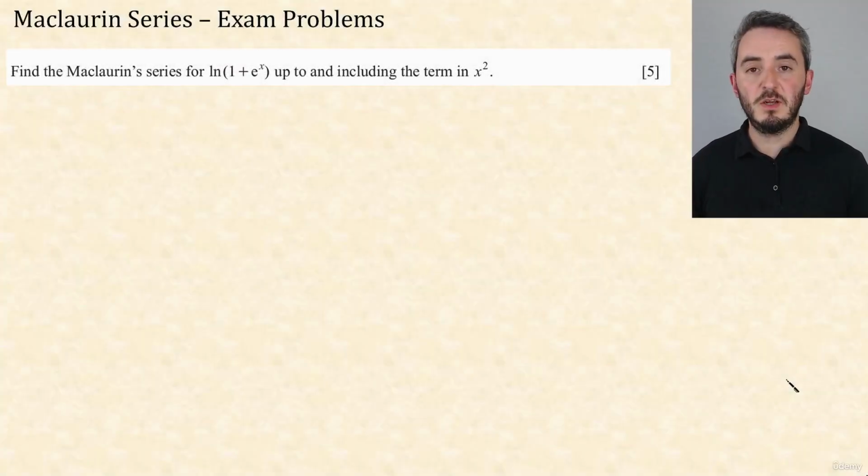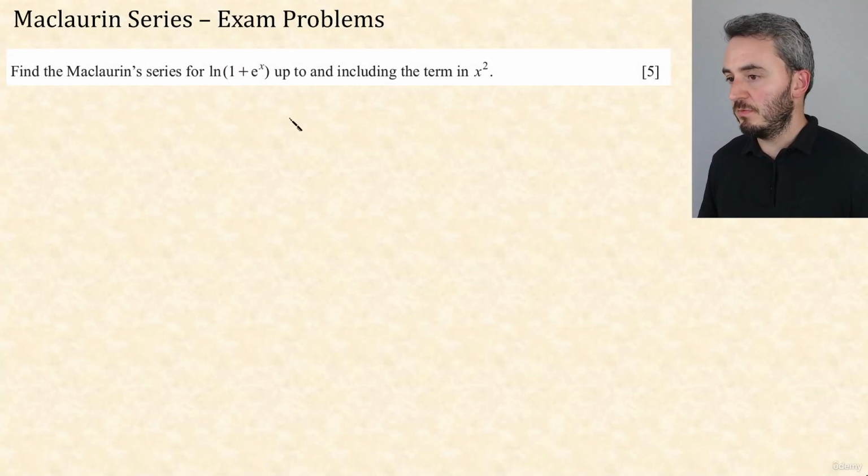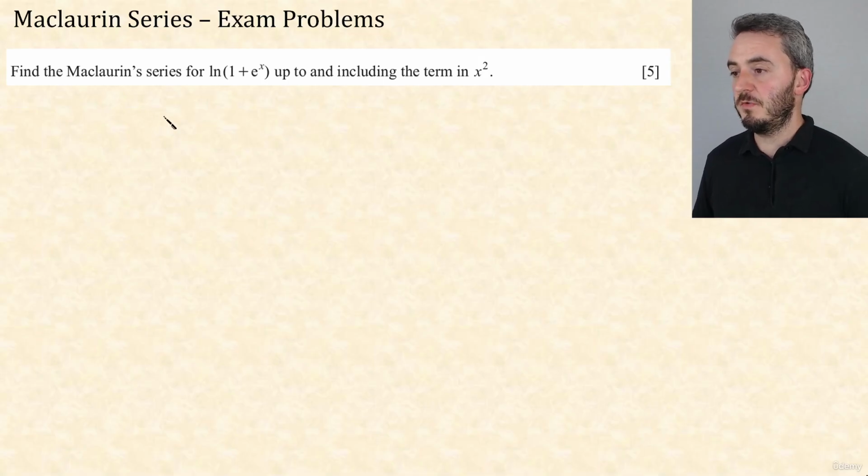In this video, we're going to look at a few exam problems on Maclaurin series. So, first one here, find the Maclaurin series for ln(1 + e^x) up to and including the term in x squared. Since they didn't invite us to use the results from the formula book, we won't. And it's also 5 marks, and it just wouldn't be if you're just plugging it in there.